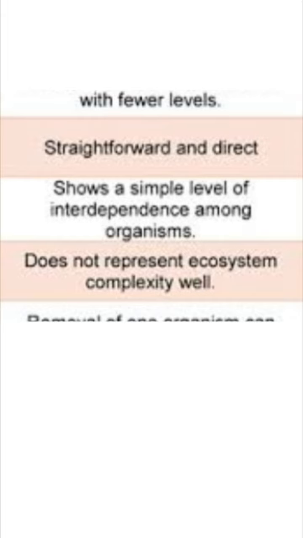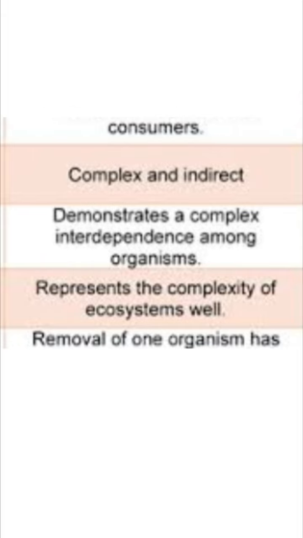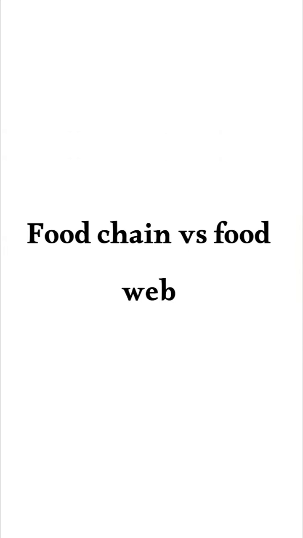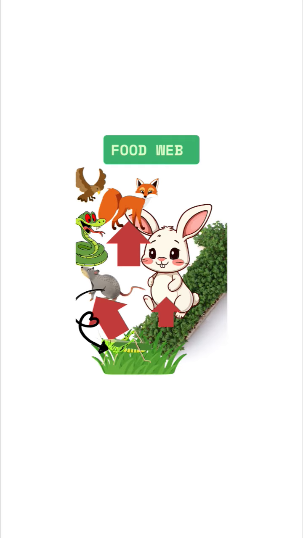The food chain does not represent ecosystem complexity well, whereas the food web represents the complexity of the ecosystem well. In the food chain, the removal of one organism can collapse the chain, whereas in the food web, removal of any one organism has less impact due to the multiple pathways it has.